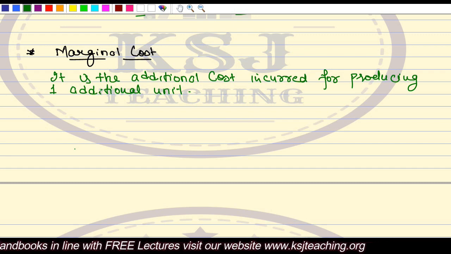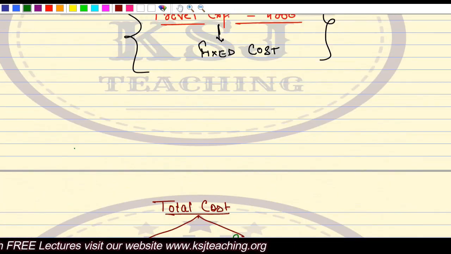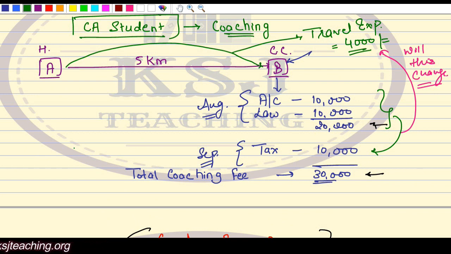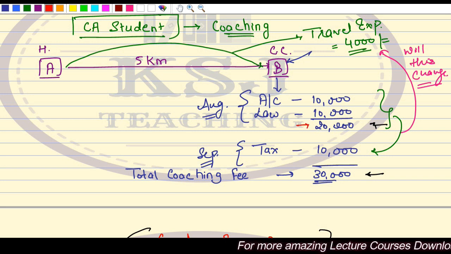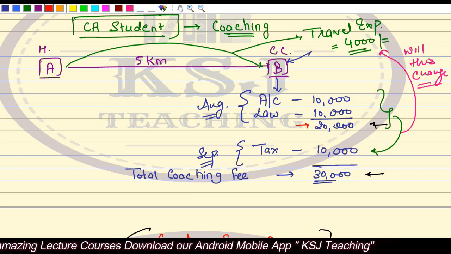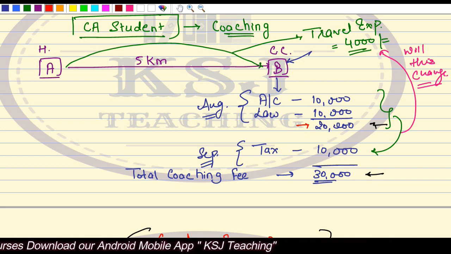Now, what it means, try to understand. In the same example, your earlier cost was 20,000 rupees. Right? Now you added one more subject. What is the additional cost that you are paying if you add one more unit or one more subject here?